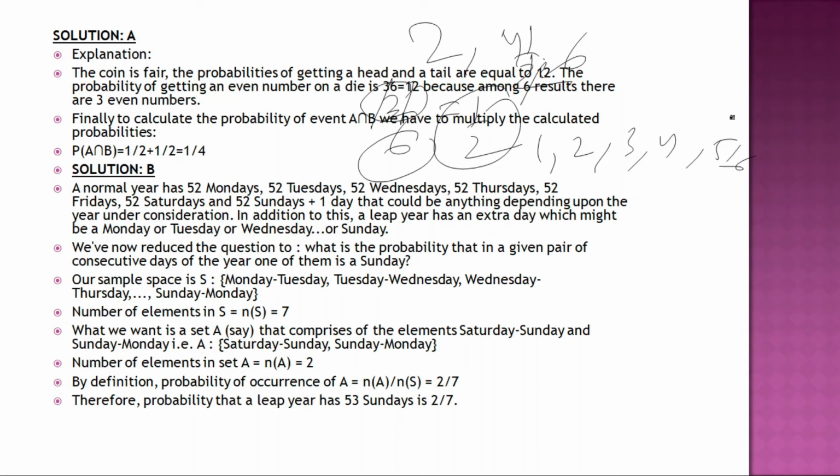Now the question: what are the favorable outcomes? What we want in the set are the elements Saturday-Sunday and Sunday-Monday, because the extra day can be Saturday-Sunday or Sunday-Monday. So the number of favorable elements is 2. By the definition of probability, as I discussed, n(A)/n(S) is equal to 2/7. So the probability that a leap year has 53 Sundays is 2/7. The answer is 2/7. Okay.